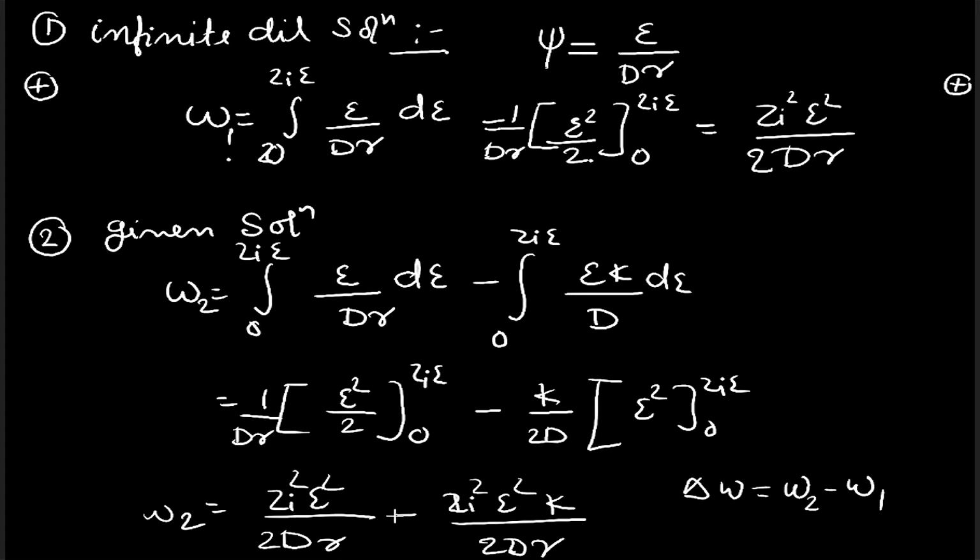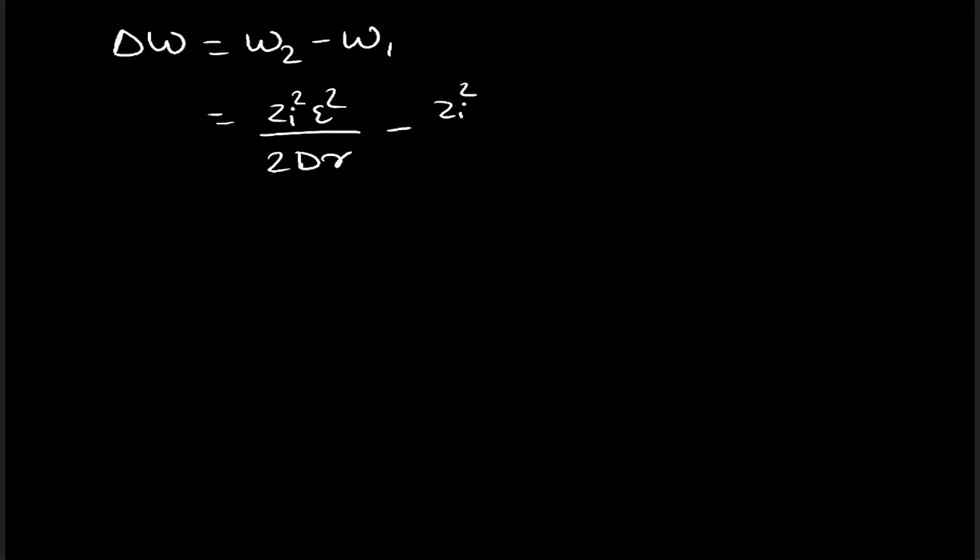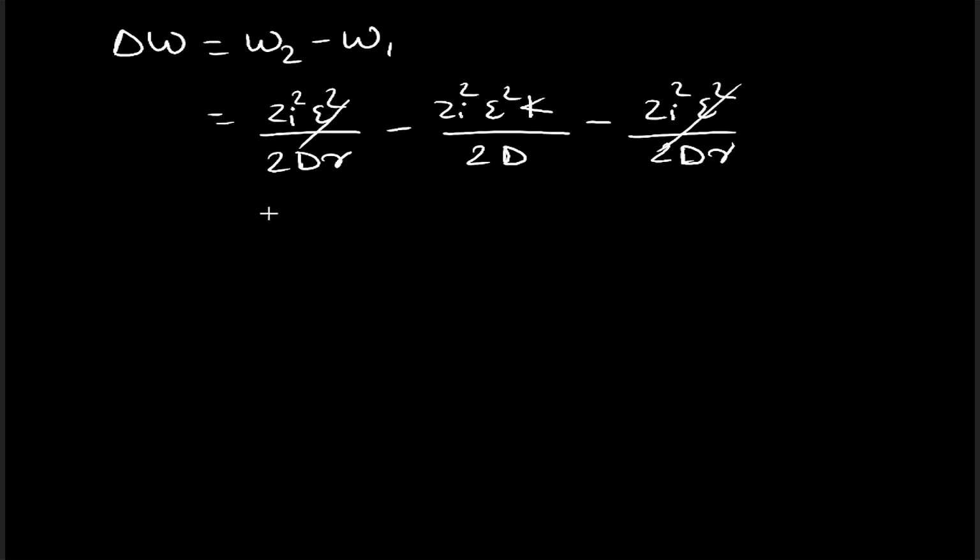So the net work done is zi square epsilon square upon 2 dr minus zi square epsilon square kappa by 2d, minus zi square epsilon square upon 2 dr. Both these terms cancel out, and we are left with minus zi square epsilon square kappa by 2d, which is the amount of work done when we are charging our solution from an infinitely dilute solution